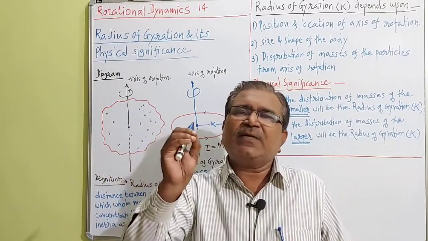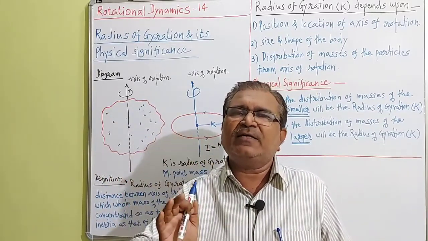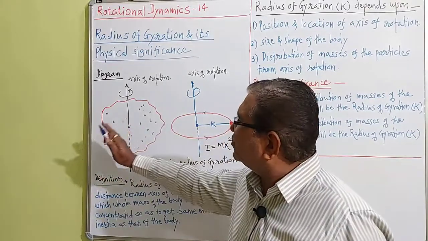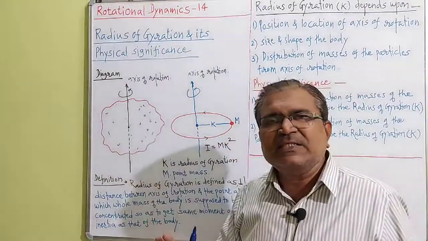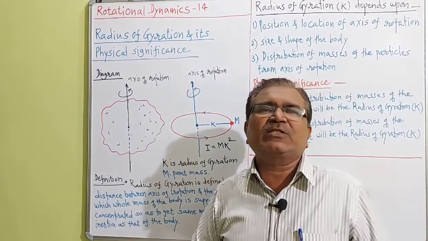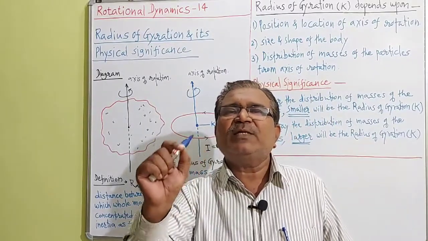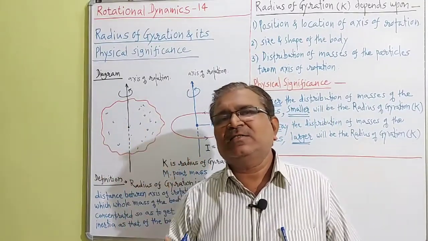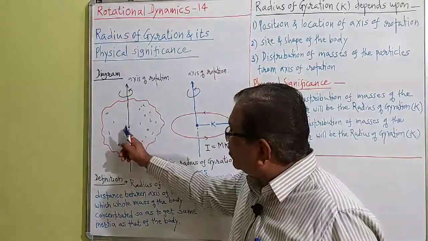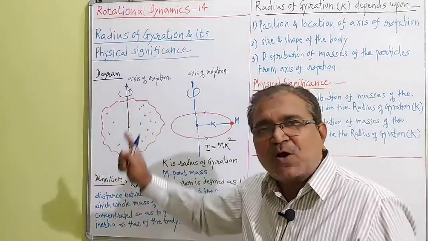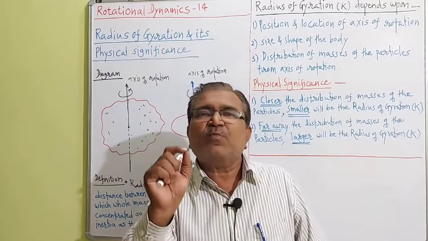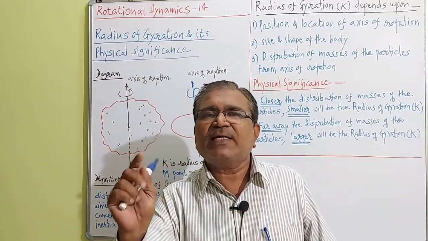In abstract form, we can write: farther away the distribution of masses of the particles from the axis of rotation, larger will be the radius of gyration. Closer the distribution of masses of the particles from the axis of rotation, smaller will be the radius of gyration.